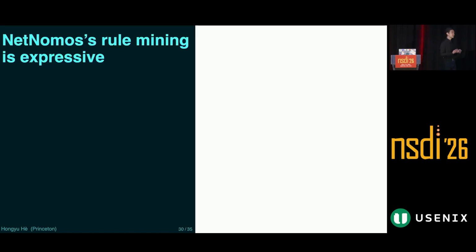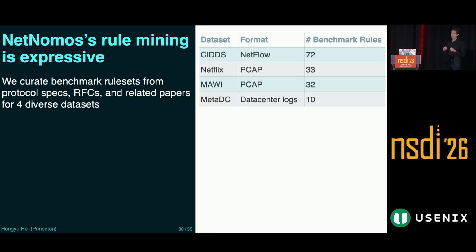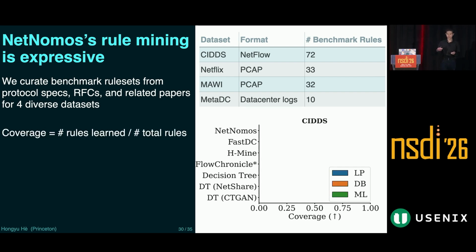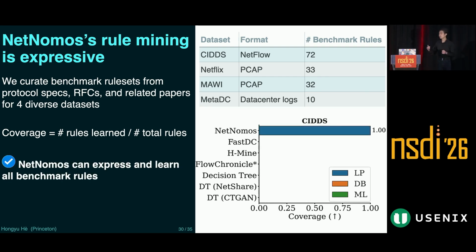To evaluate the expressiveness of the rule learning algorithm, we curated benchmark rule sets from RFCs, protocol documents, and so on. And we use coverage as a metric on the x-axis. Coverage is basically the number of rules learned by various learning frameworks, shown on the y-axis, over the total number of rules in that benchmark set. And as you can see, NetNomos can express and learn all the benchmark rules, while other methods fall short.